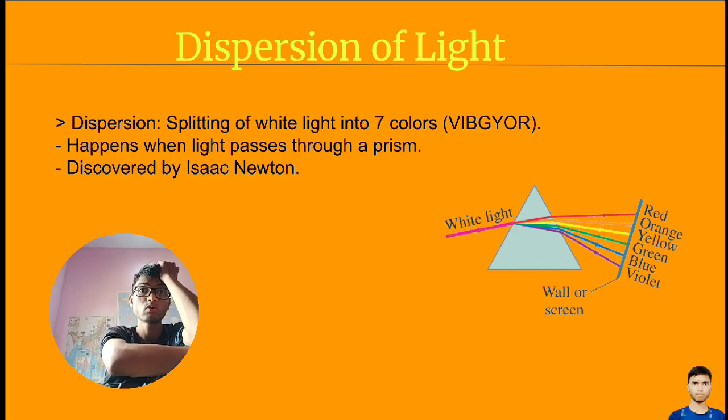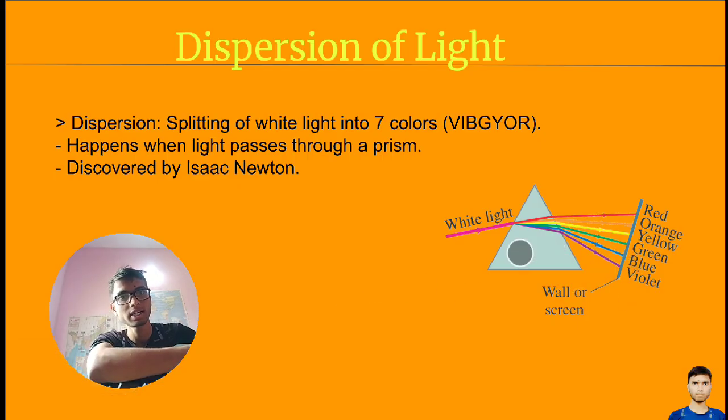Dispersion is the splitting of white light into seven colors. In this context, white light will give you seven lights. The seven lights are violet, indigo, blue, green, yellow, orange, and red.